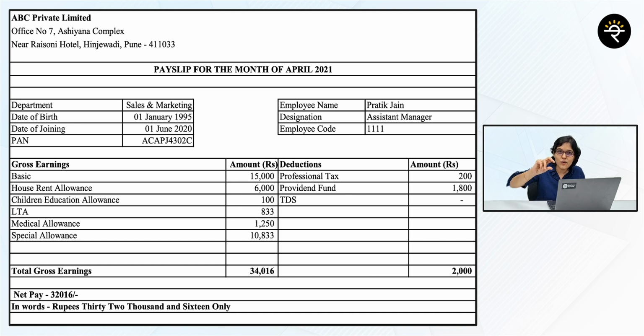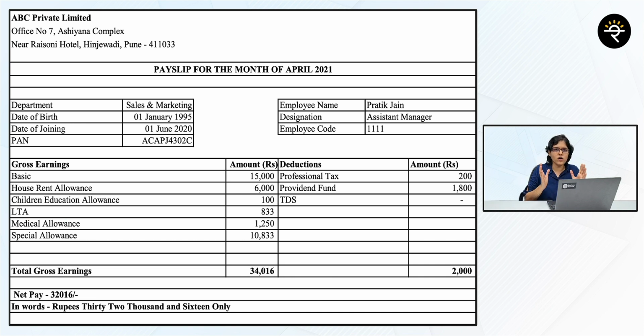Okay. Again, who is covered? What is the definition of relative? Everything is given in the section. If you really want to read the sections, I'll give you links in the description box. All yours. You can read the entire bare sections also and get to know more about it, but I'm just going to give you a brief flavor about it. Okay, so that was about LTA.